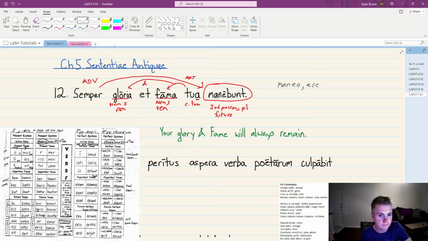Right. And just, again, for the verb, a reminder on how we get here. On manebunt, you have to find the second part, which is manere. You drop the re, and you add on the tack-on. The tack-on in this case was bunt. So if you go over to your sheet, you find bunt, and there you go.